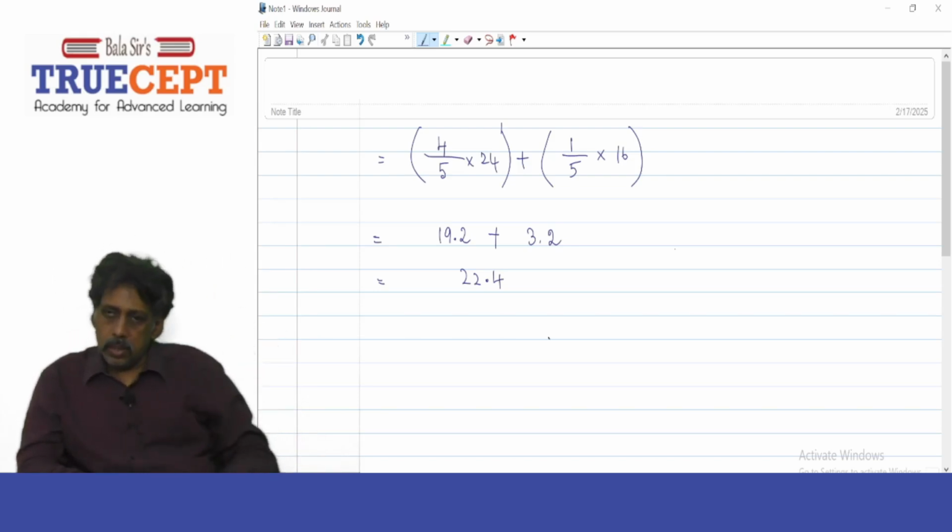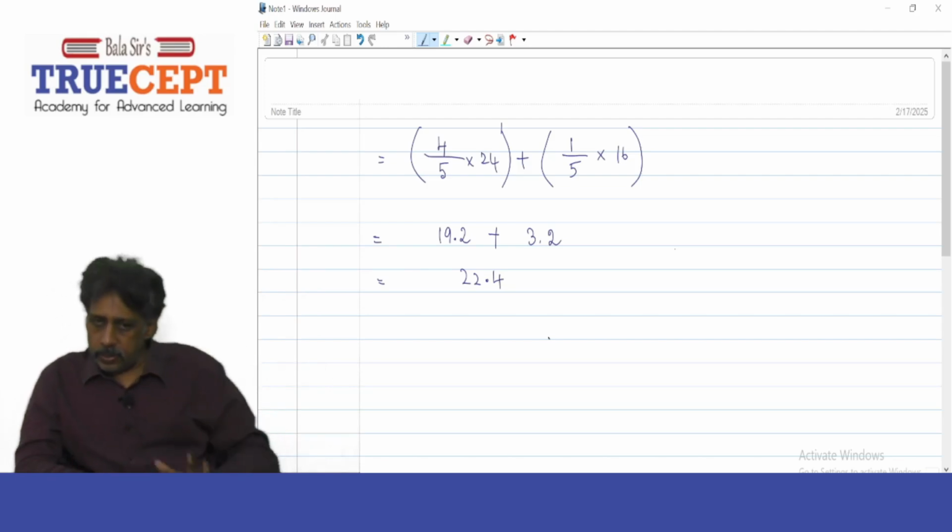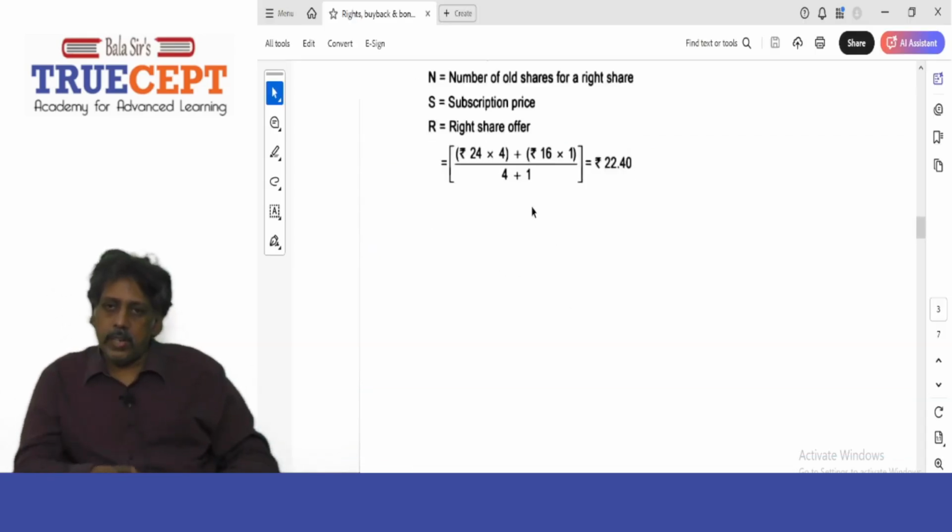Got it? That is another way to understand the theoretical ex-rights or post-rights share price. It is a weighted average of the share prices. Next. Value of right.